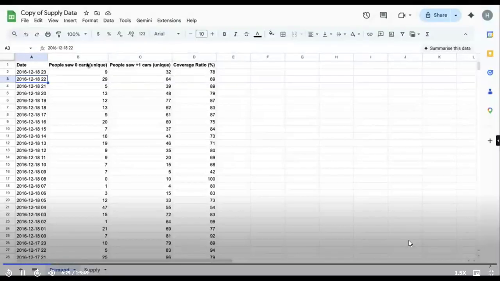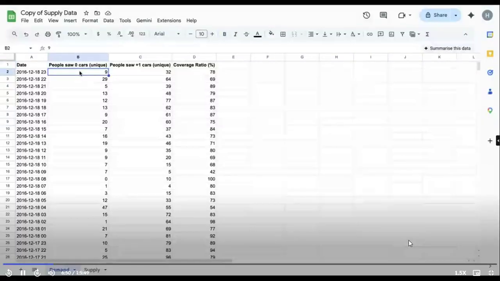What is this? When you go to Uber and try to book a car, sometimes there are no cars available. You don't see any cars out there. So this is showing that. Whenever people are trying to book on Uber and they are seeing 0 cars, how many people are there? 9 people. When they are seeing +1 cars, that is 1 or more than 1 cars, there are 32 people.